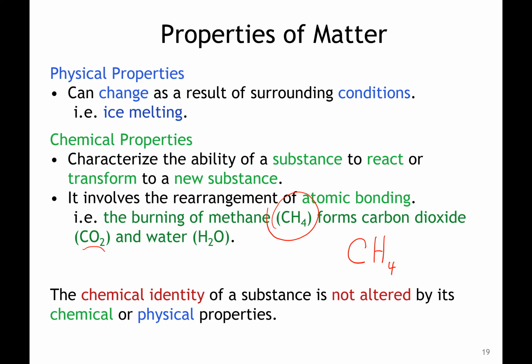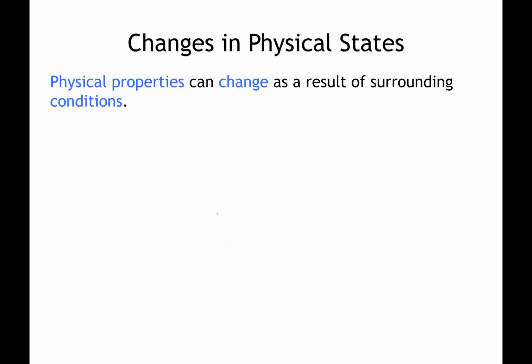And the chemical identity of a given substance is really not altered by its chemical or physical properties, right? Carbon is still a carbon atom, whether we're looking at it in methane or in a different molecule, all right? And that's what we mean by that. The identity of the element is still the same.